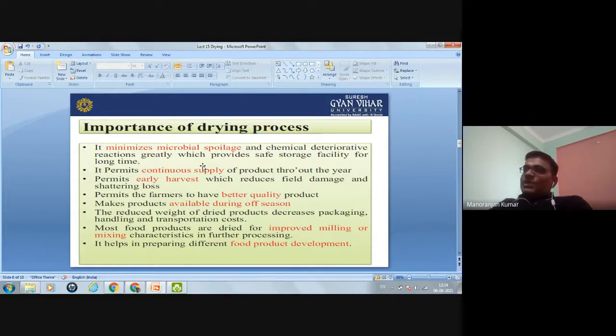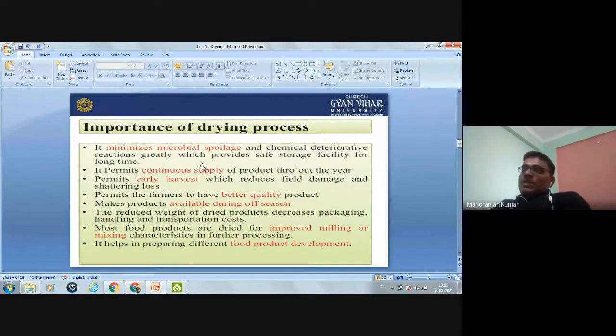The fourth advantage, the other advantage is it permits the farmer to have a better quality product. And also this drying makes product available during the off season.